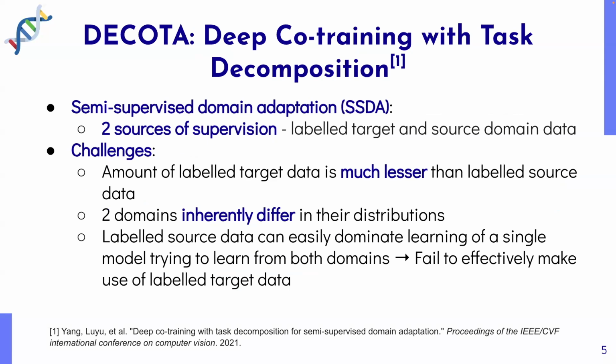SSDA aims to adapt the model to the target domain given only a small set of labeled data from the target domain and a large set of labeled data from the source domain. Although SSDA allows for two sources of supervision, the source and target domains, the challenge lies in the fact that the amount of labeled data from the target domain is much lesser than that from the source domain. Furthermore, the domains inherently differ in their distributions. As such, a single model trying to learn from both domains can be easily dominated by the labeled source data and fail to effectively make use of the labeled target data available.